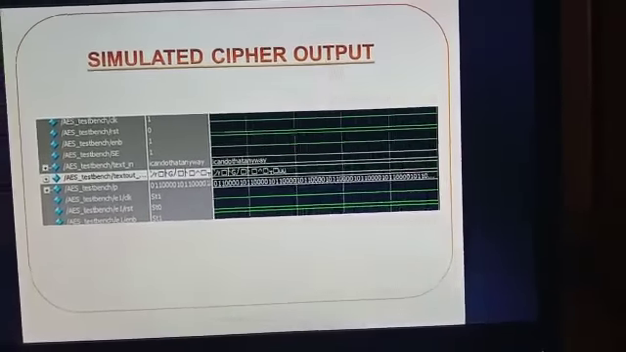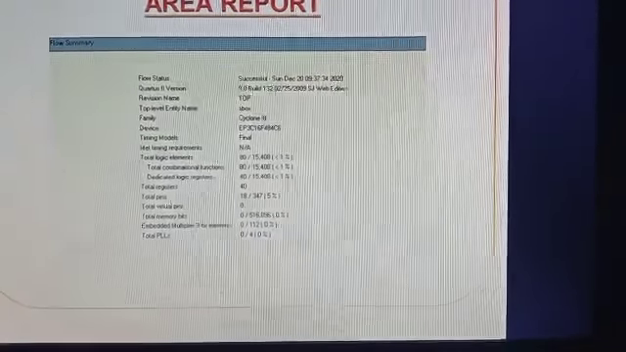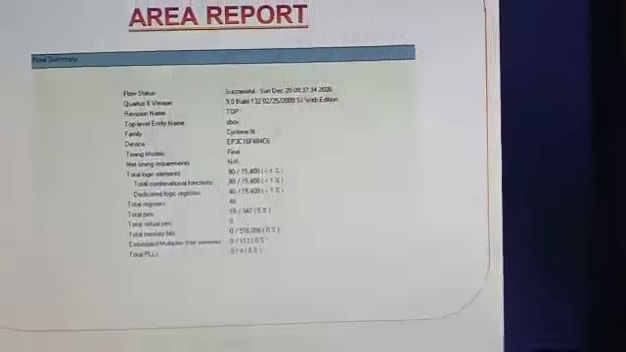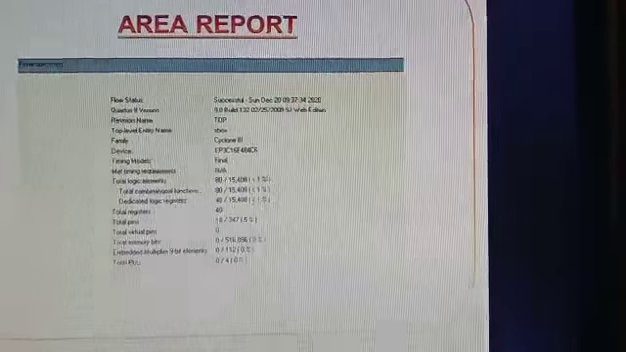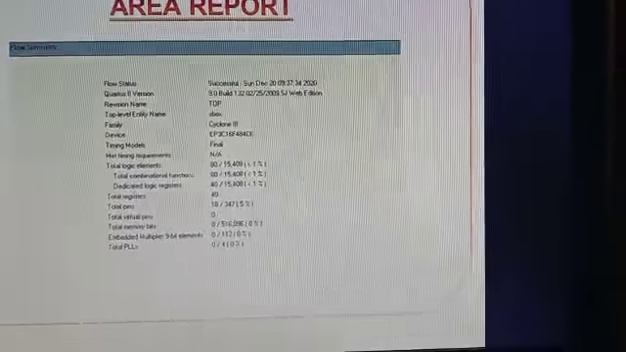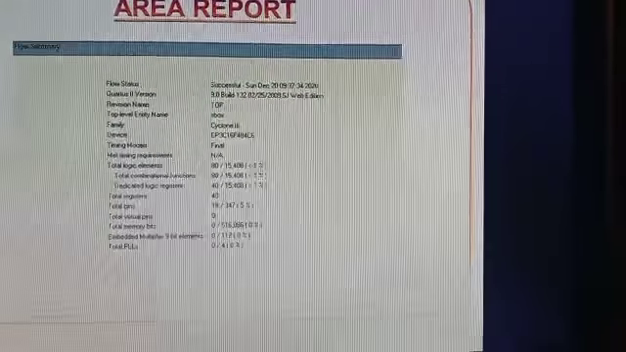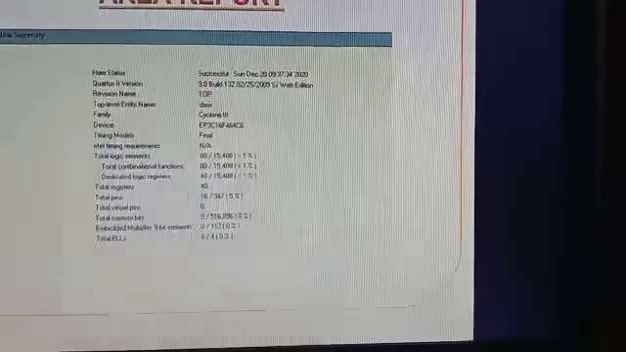And this is the area report, the flow summary. The total registers used is 40, total pins is 80 out of 347, and virtual pins, the device is EP3C16F484C6, and the family is Cyclone 3, top level entity name S-box.